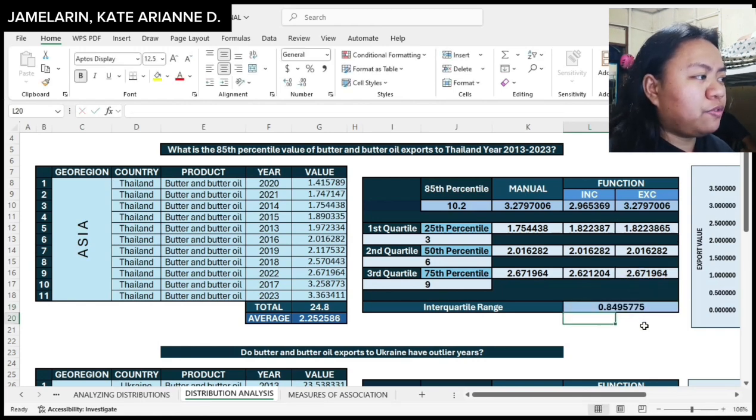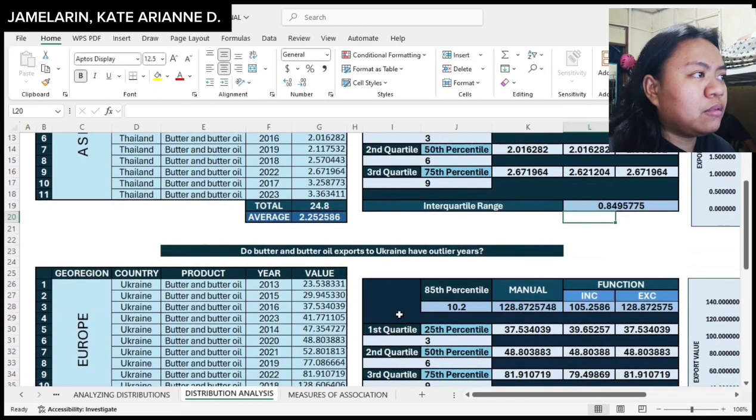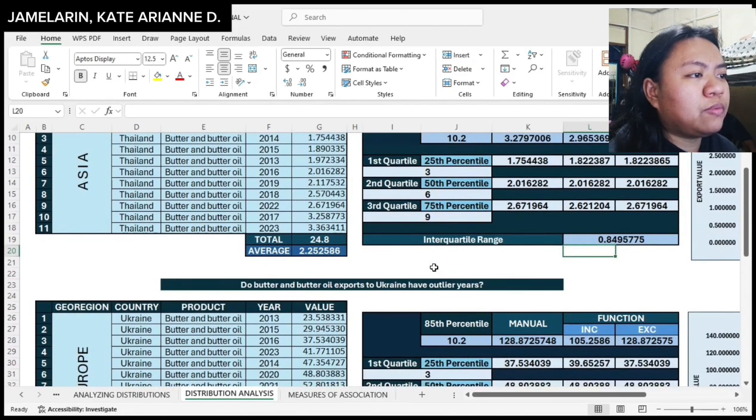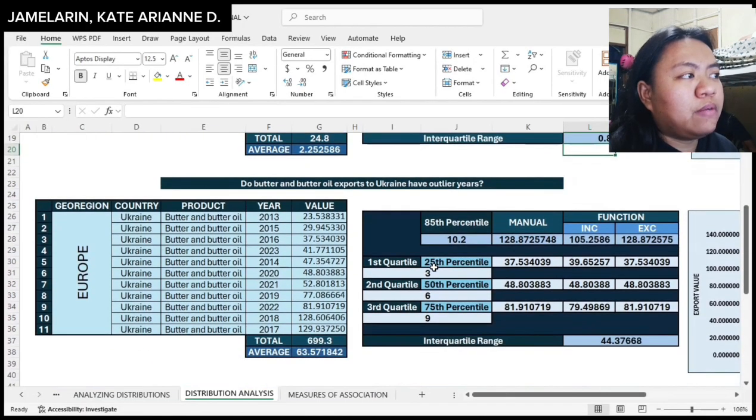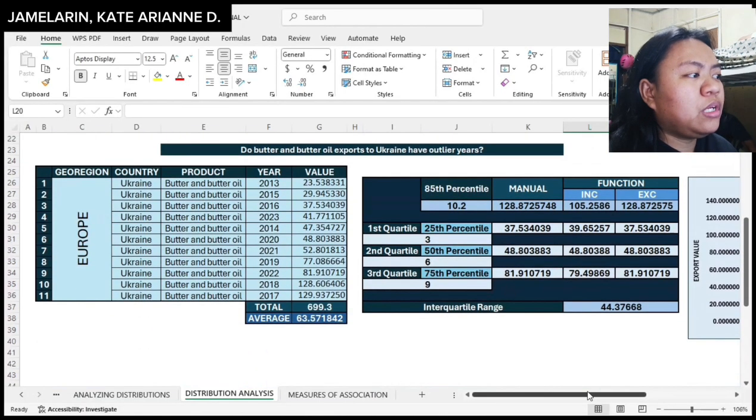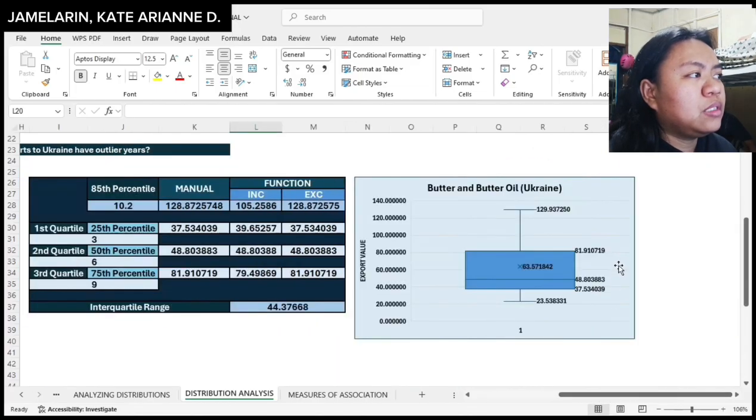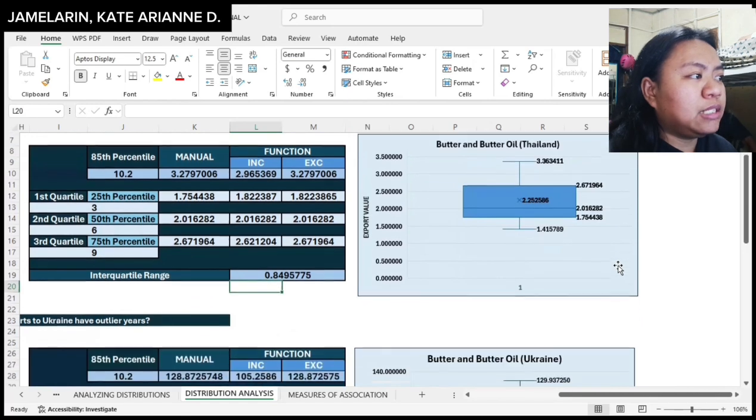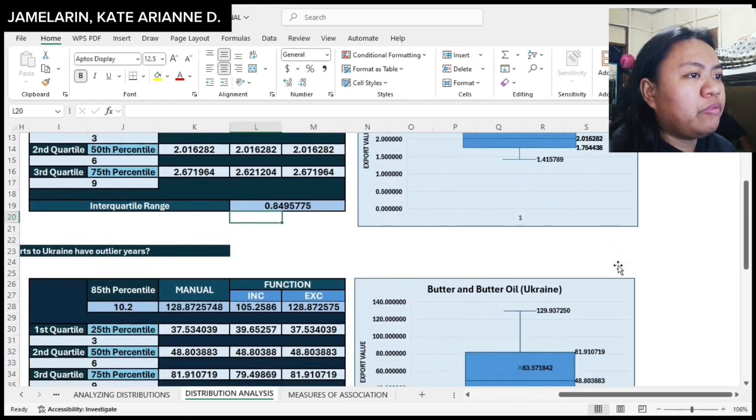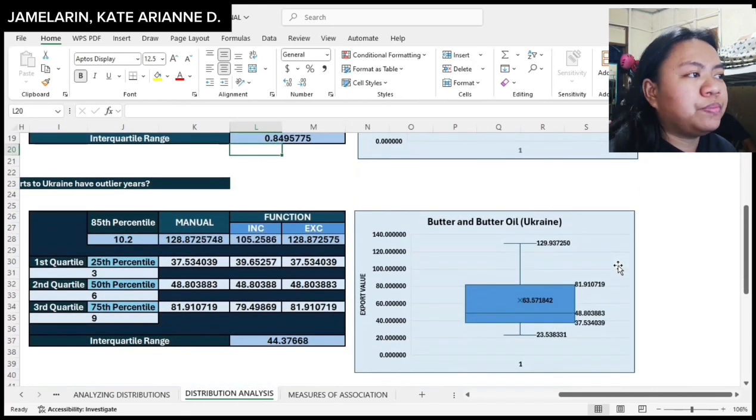So 0.8495775 is the interquartile range. On the second data set, I have used the same equation that I did on the first data set to get the details. On this one, I will be checking: do butter and butter oil exports to Ukraine have outlier years? Here, I have on the side this graph that shows Thailand and the Ukraine, which have outlier years.